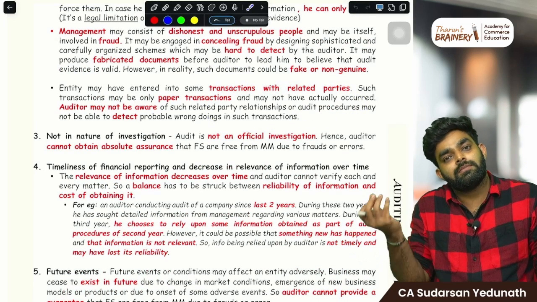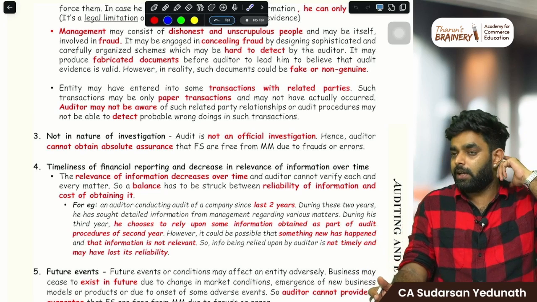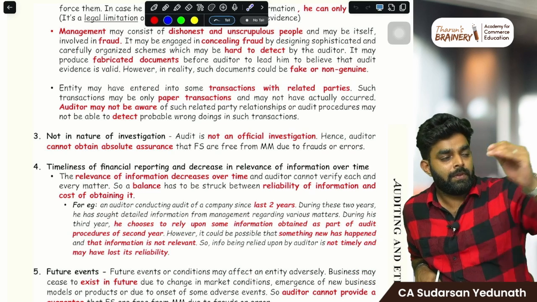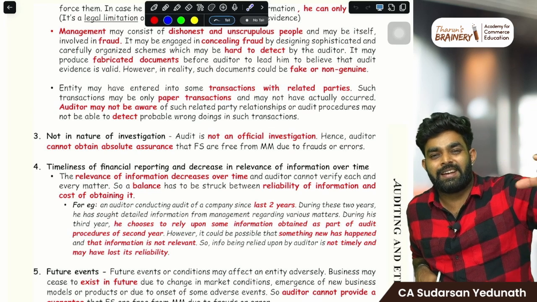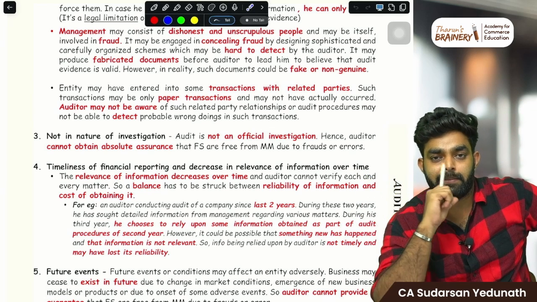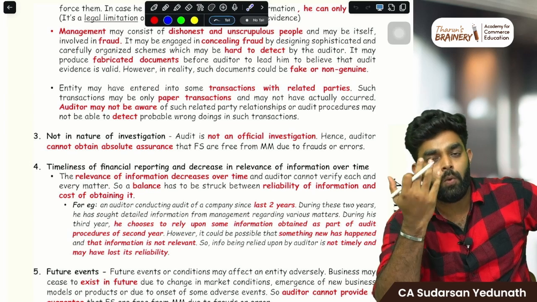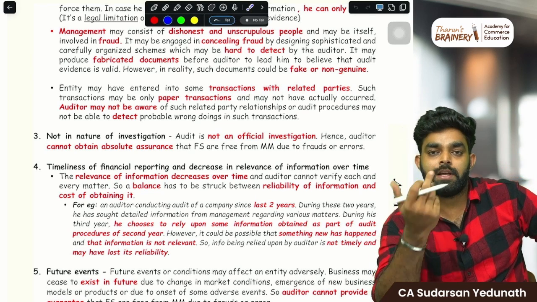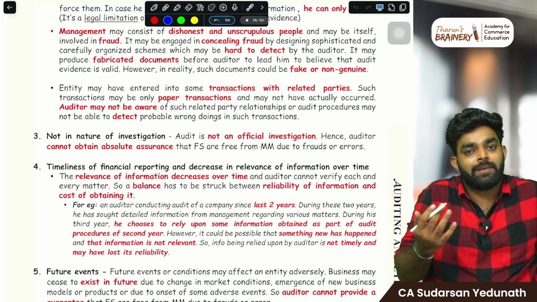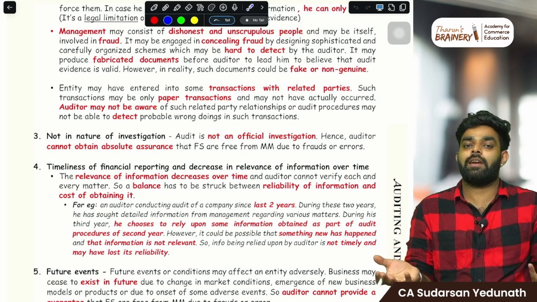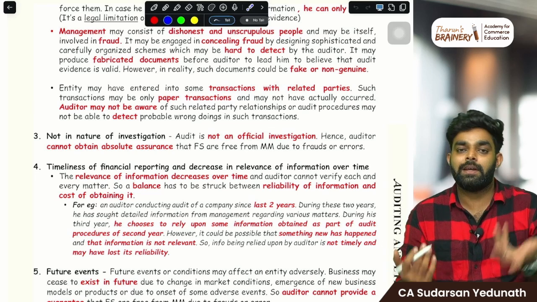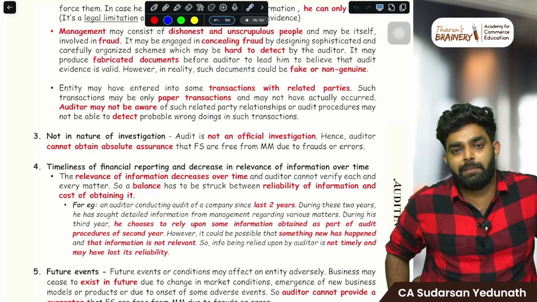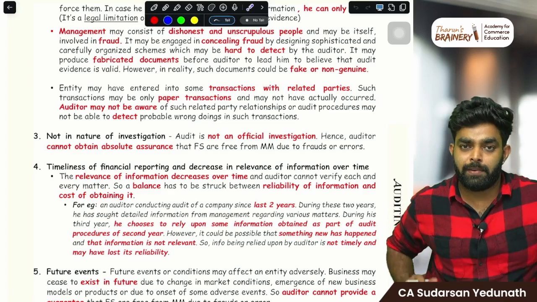You may not even identify that, because imagine 3 people in management are a fraud, and their brothers or someone are related parties, and they are in the creditor segment, purchases, something is there. How will you identify these creditors are the manager's brother? Is there any way to identify that? No, right? So we may not be able to identify related parties. We can only ask them. They may say, they may not say. We don't know. So that is also another limitation. Auditor cannot identify the related parties.